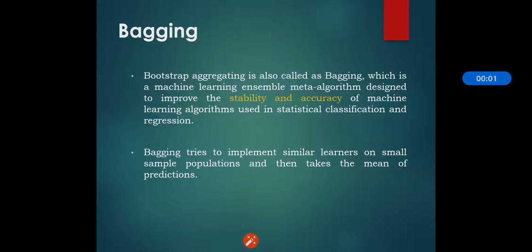So in this section we will see one of the basic ensemble methods, that is nothing but bagging. Bagging is used to build multiple models, and those models should be of the same type. It is very necessary that all models should be of the same type, built from different subsamples of the training data set.